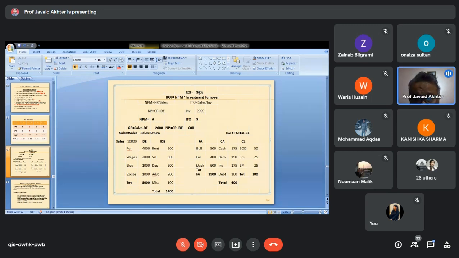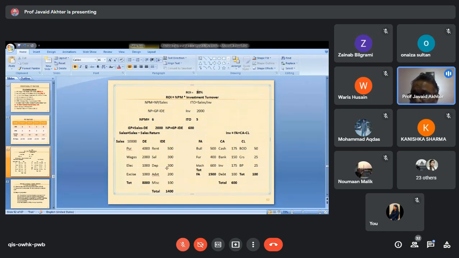And if it is in Microsoft Excel and this 200 is changed to 199 or 201, I'm sure this 30 will also change. So what is the implication of using MS Excel and using this chart? This is your entire balance sheet and entire profit and loss account.